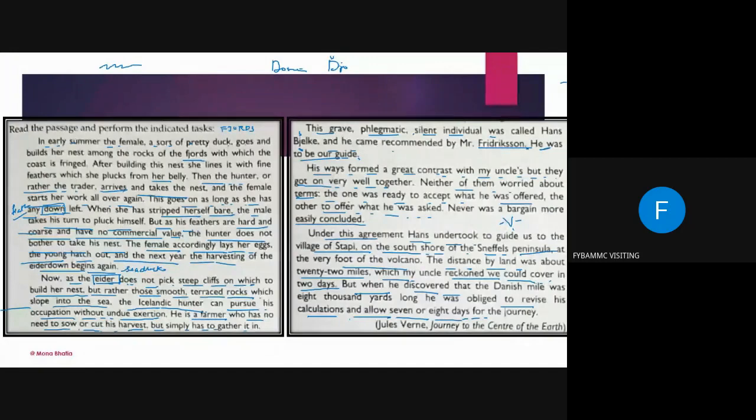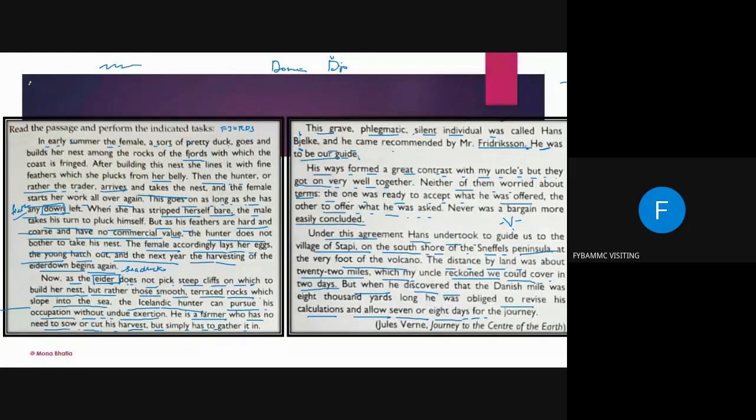This was what I did, reading each and every word. But with practice you may not need to read each and every word, because next is the question that I'm going to ask. The question that I'm going to ask you is from the paragraph only. That means it is basically an intensive type of reading where comprehension is judged, where I will be judging you on your understanding of the comprehension.